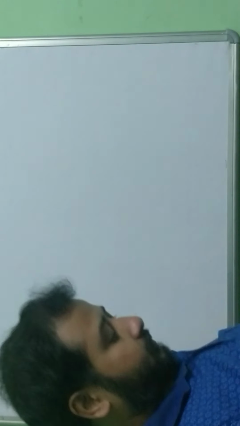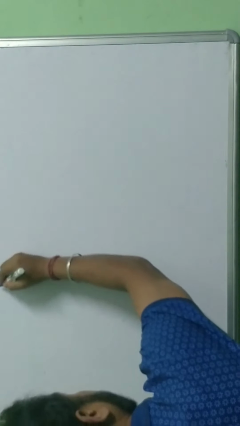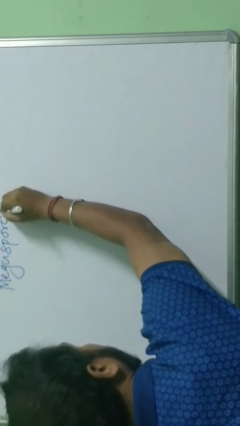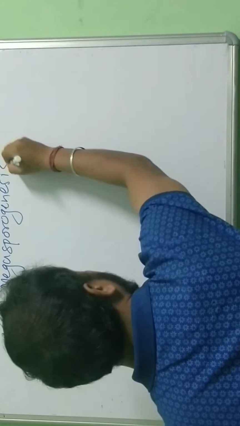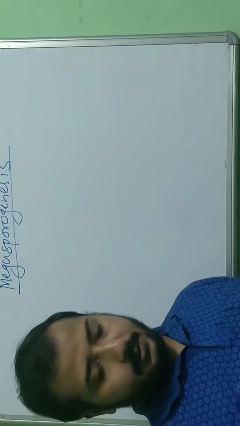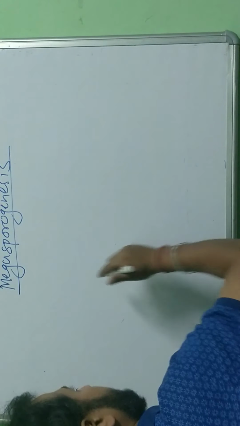Our next topic today is megasporogenesis, okay? What is this megasporogenesis? Let's see the meaning.